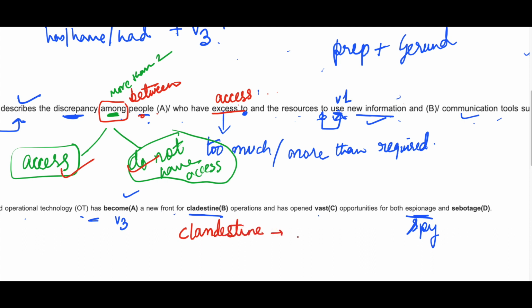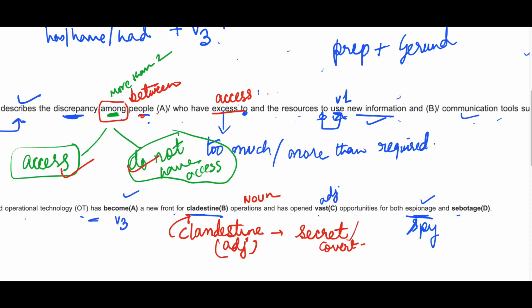Clandestine means what? Clandestine means secret, and this is an adjective. So here you have the noun operations and this is an adjective for the noun operation, that is secret operations, covert operations. Okay. Covert. So this is incorrect. And has opened vast opportunities. Vast is correct. Vast is an adjective. And this is correct. Vast means huge opportunities for both espionage, that is spy, and sabotage.